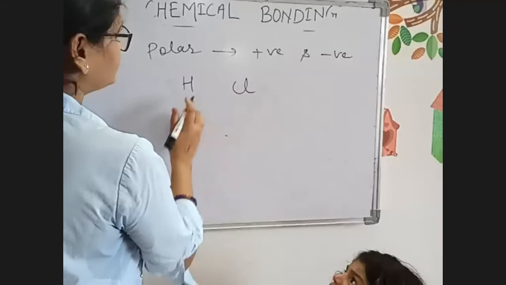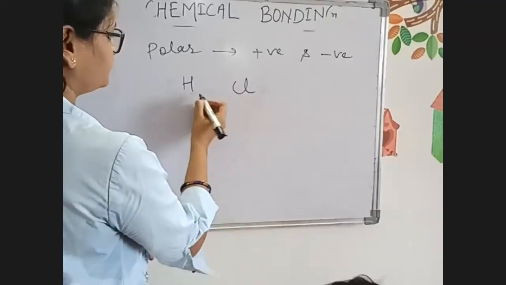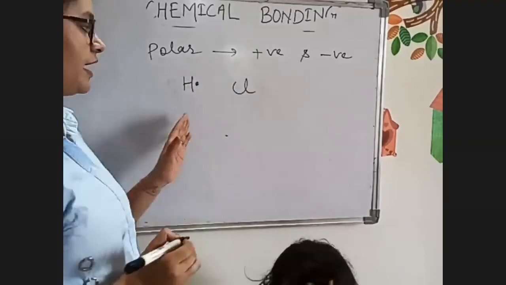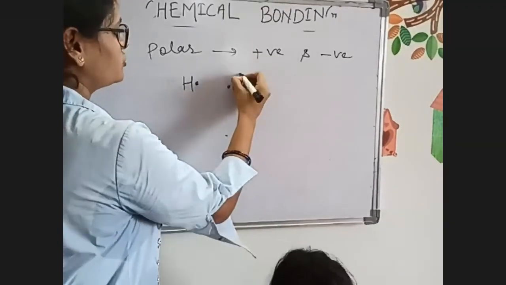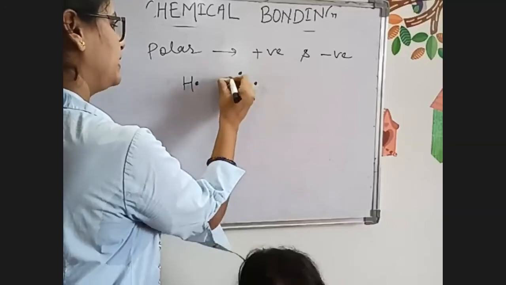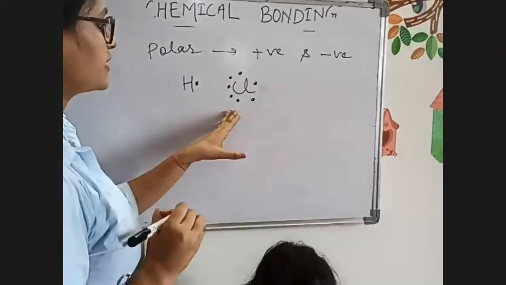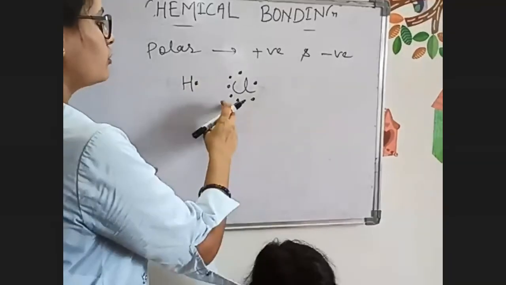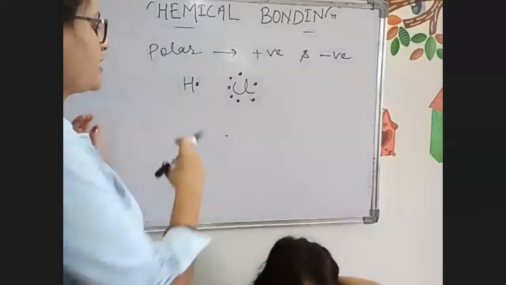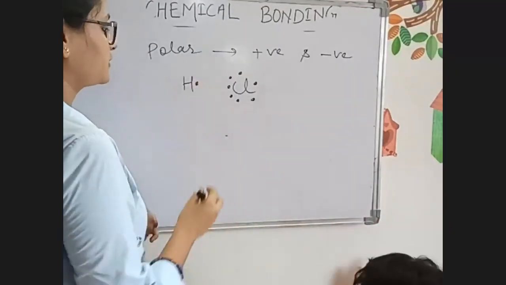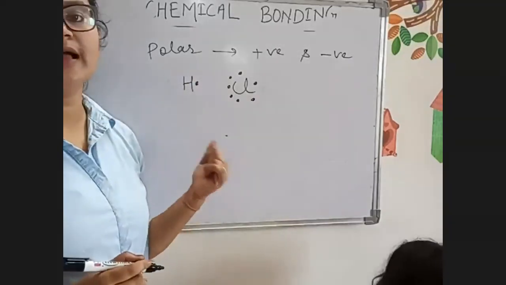Now in this, one electron is there in the valence shell of hydrogen, and 7 electrons are there in the valence shell of chlorine. Chlorine also wants 1 electron, and hydrogen also wants 1 electron. Here transfer of electron does not happen.